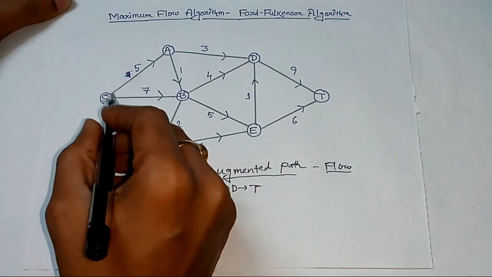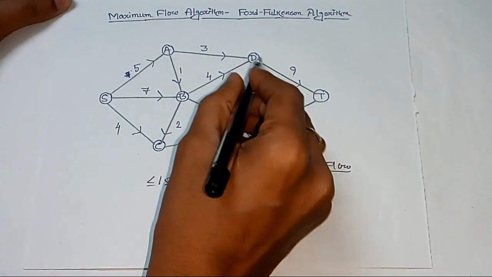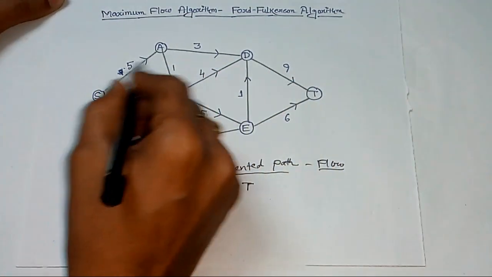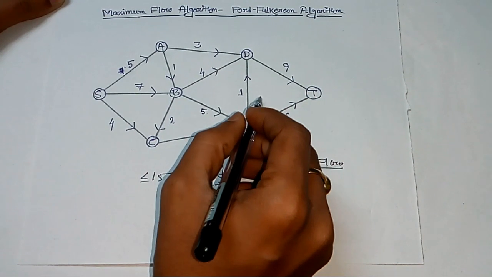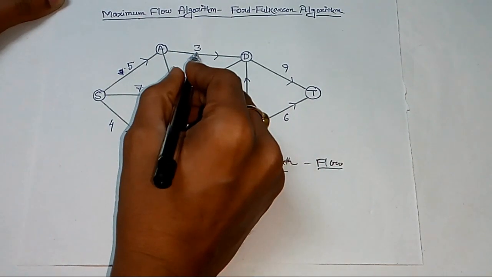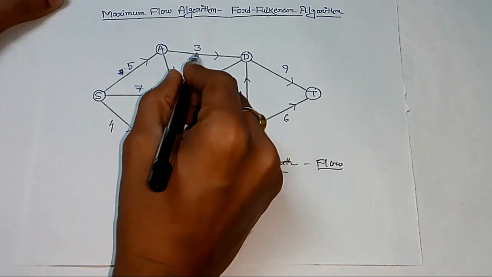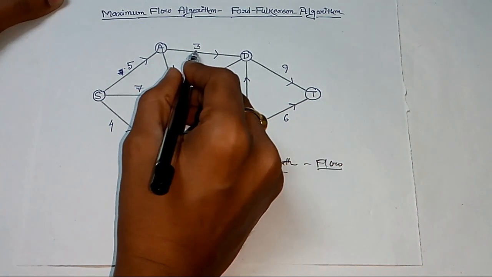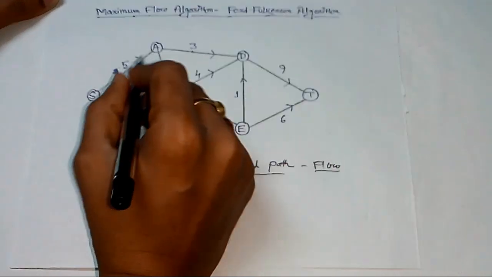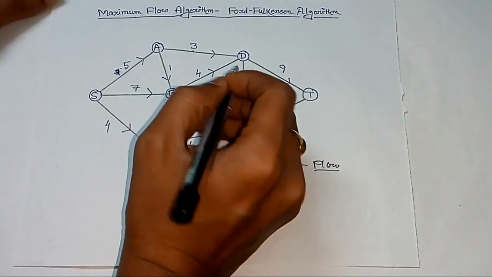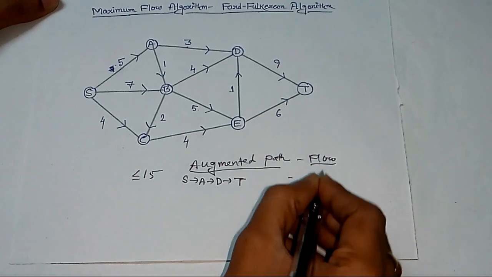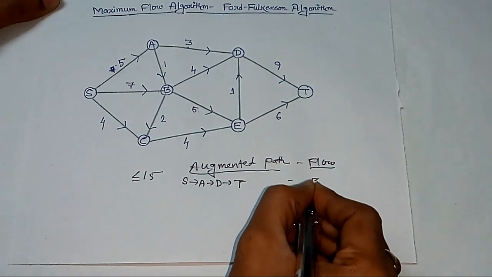Here you see that there are 3 pipelines, S to A, A to D and D to T. The capacities are 5, 3 and 9. So out of these 3, 3 is the minimum. So this is called the bottleneck capacity. And this 3 is the maximum amount of petroleum that can be sent from S to T through this path. So the flow along this path is 3.